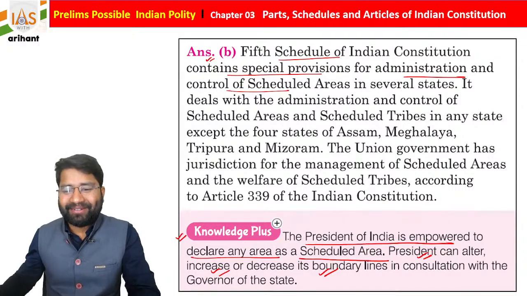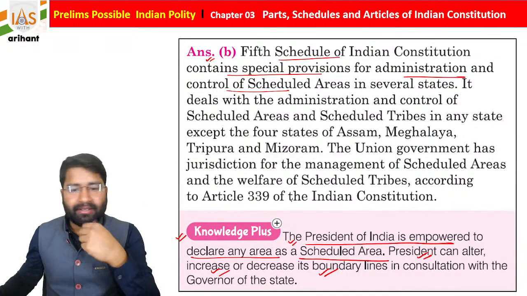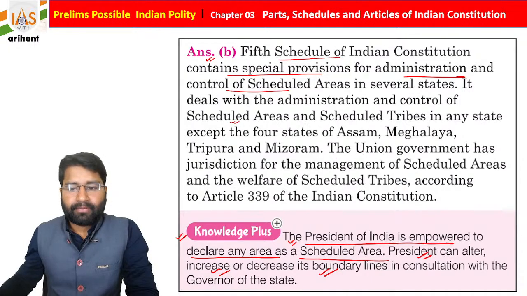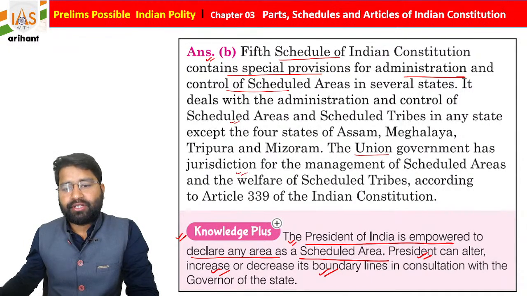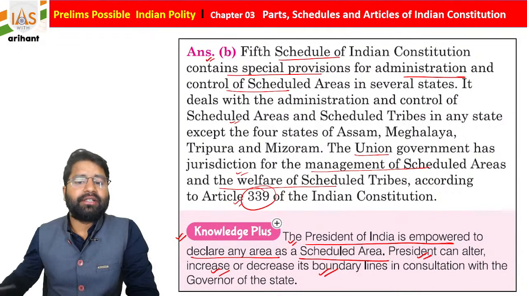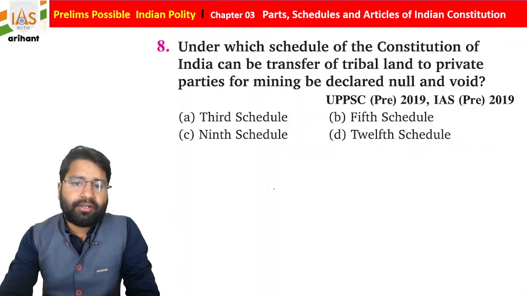Okay, I got it. Okay, understand? So see, understand, students, the sixth schedule contains Assam, Meghalaya, Tripura, Mizoram, and the union government has jurisdiction to manage the scheduled area and the welfare of the scheduled tribe according to Article 339 of the Indian Constitution, students.